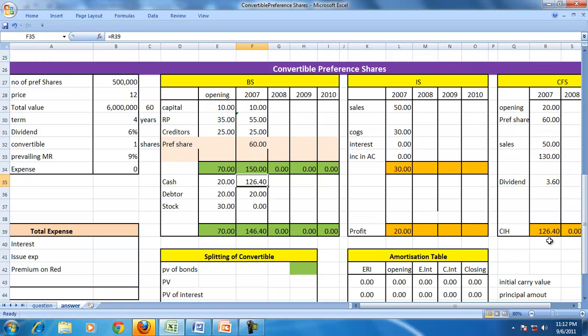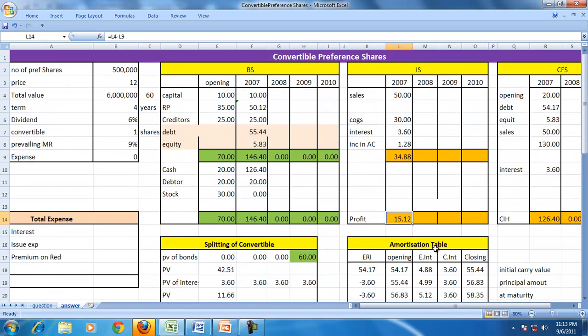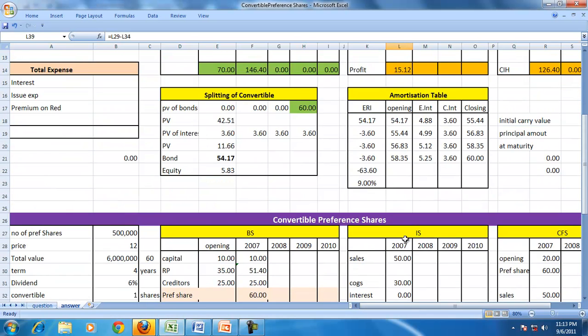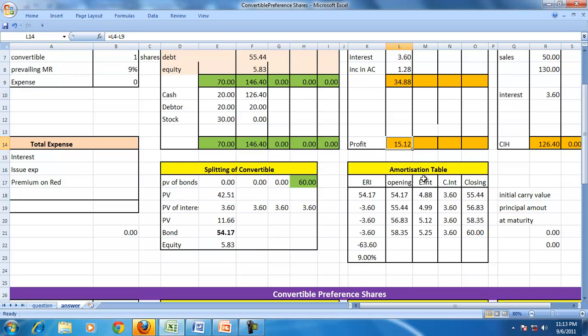Cash in hand remains the same, and the dividend is a distribution of profit. So the dividend goes down, but the profit is increased from 15.12 to 20. Because of split accounting, the profit has come down.